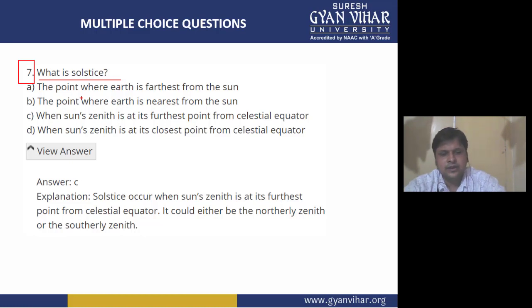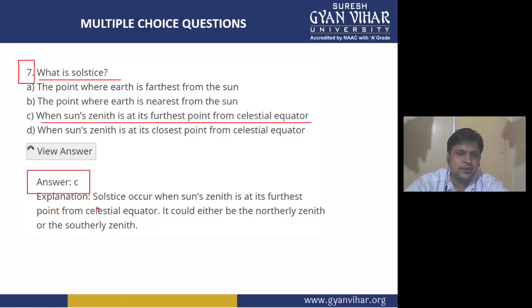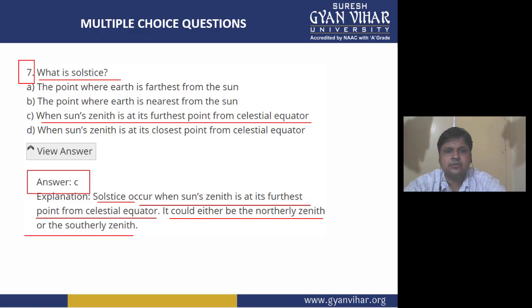So we all know that solstice represents the position when sun's zenith is at its furthest point from celestial equator. So C is the correct option. The explanation is, solstice occurs when sun's zenith is at its furthest point from the celestial equator. It could either be the northerly zenith or the southerly zenith. So this was the solstice point.